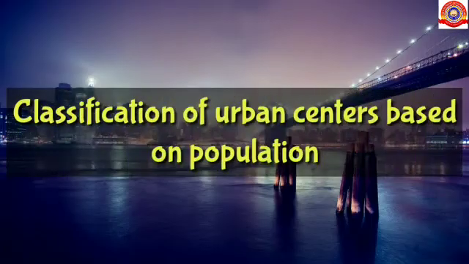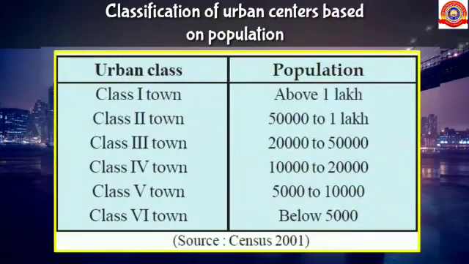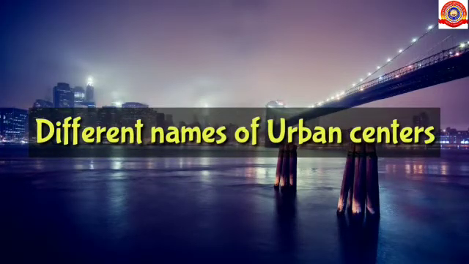Okay, next let's see the classification of urban centers based on population. Urban centers of India are classified into classes. They are Class 1 town with a population above 1 lakh, Class 2 town with a population between 50,000 to 1 lakh, Class 3 town with a population between 20,000 to 50,000, Class 4 town with a population between 10,000 to 20,000, Class 5 town with a population between 5,000 to 10,000 and Class 6 town with a population below 5,000.